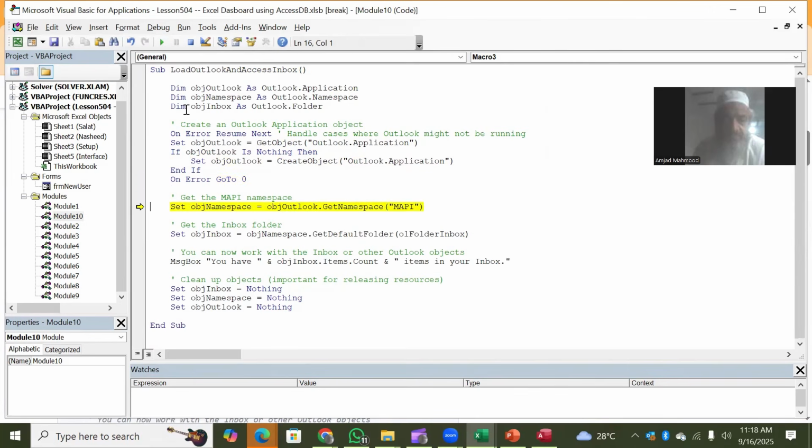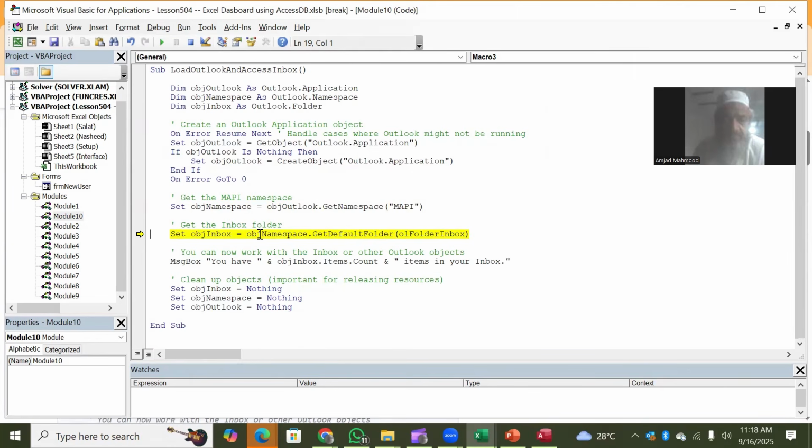Now this is the termination of the suppressing. No more suppressing, so if there is some error, it would appear. Otherwise, the errors were suppressed here. Now it is setting the MAPI to interact with the items and the folders. Now the namespace has been set.